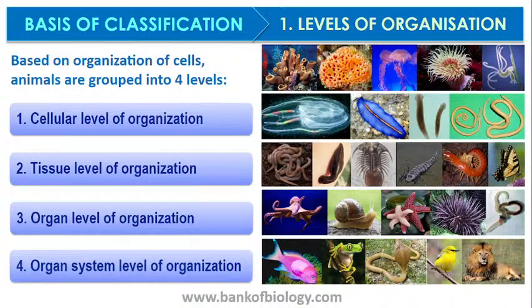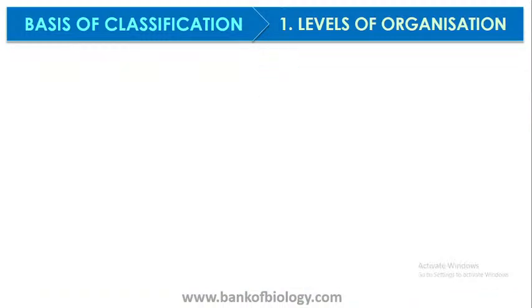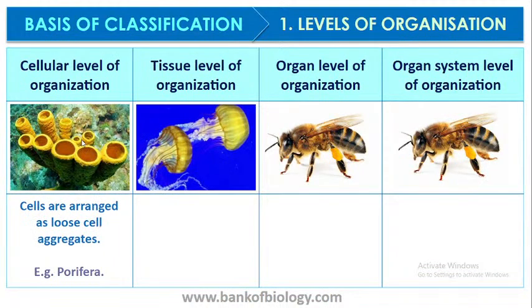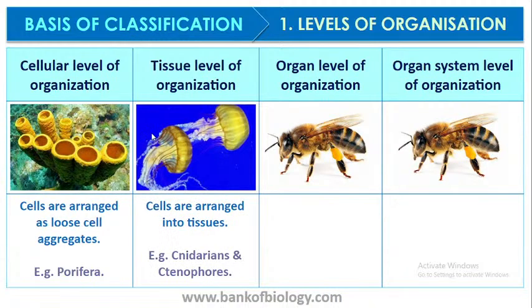And then you have organ system level of organization, that is the highest level of organization in an organism. Talking about this, let us see cellular level of organization. As I said, the examples are poriferans. Here cells are arranged loosely, loose cells aggregate to form this. So no proper tissues.